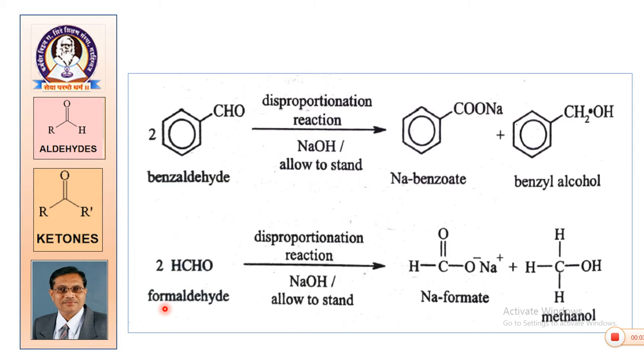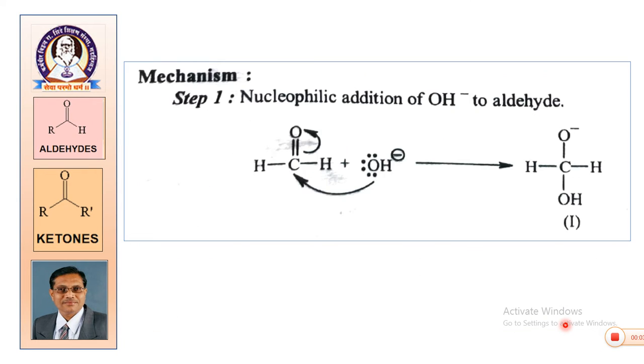Let us consider the second example. In this second case, it is formaldehyde. It is again without alpha hydrogen. Formaldehyde gets converted into formic acid, and because of the basic medium, it gets converted to sodium formate. And the second molecule is the alcohol of the same, that is alcohol containing a single carbon, CH3OH, methanol. So, remember the definition and these two examples.